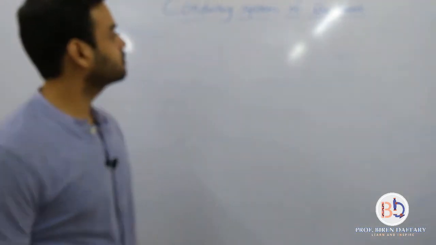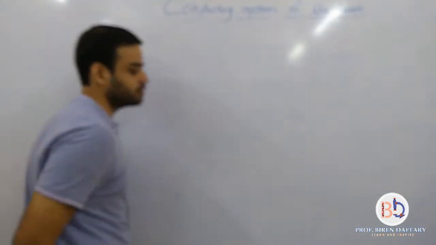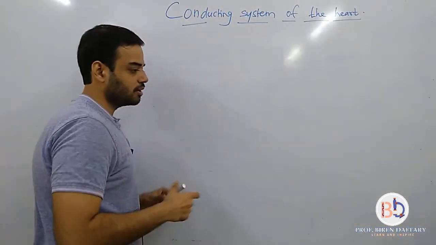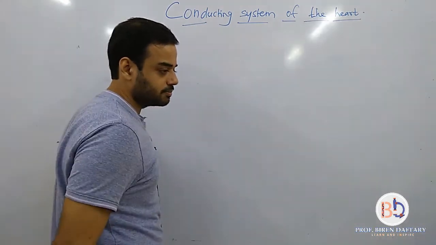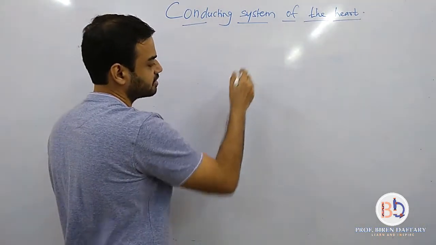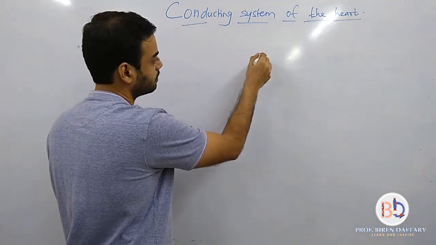Now the next part after internal structure is conducting system of the heart. Okay, very simple part. You just have to remember the diagram. So for the conducting system, I am going to draw the same diagram which I have been drawing in the last two lectures. Heart का simple diagram draw करना है, alright?